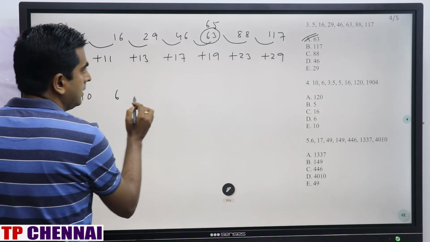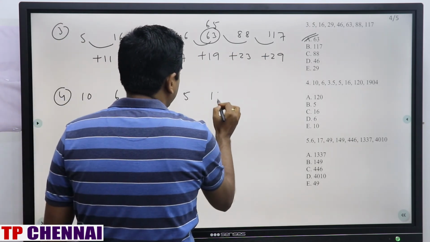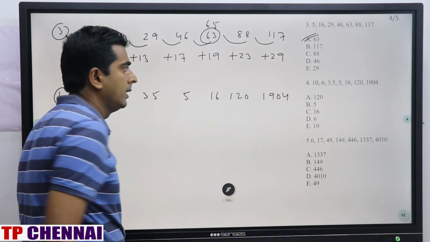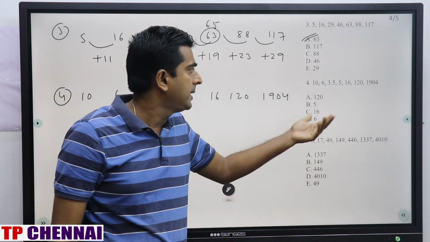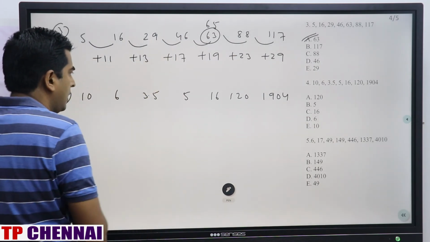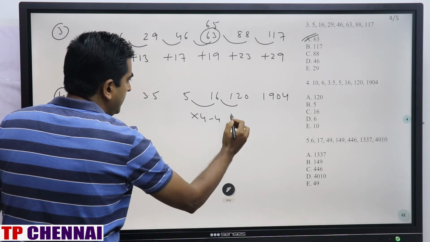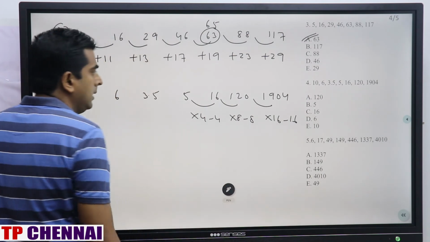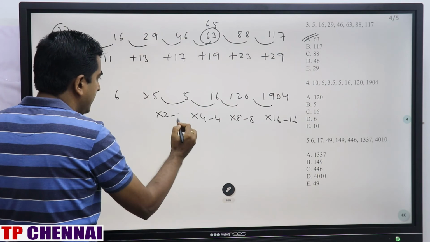10, 6, 3.5, 5, 16, 120, 1904. Right? 10 half, 10 half is 5, 5 plus something, again half, so that means multiplication by 0.5 something is going on. So here I am not getting the logic. As we see here, this is into 4 minus 4, this is into 8 minus 8, this is into 16 minus 16.